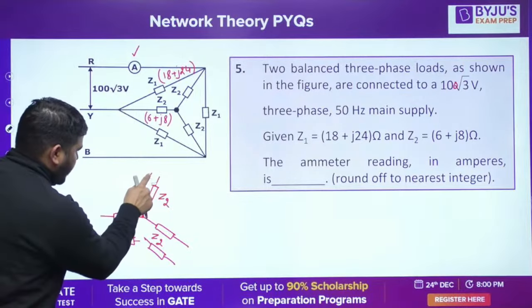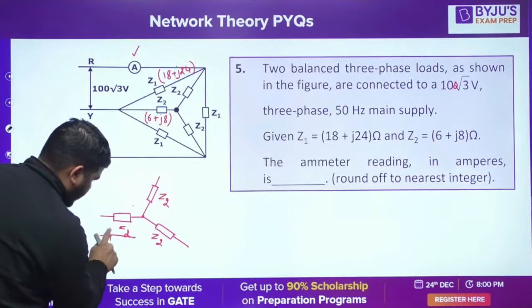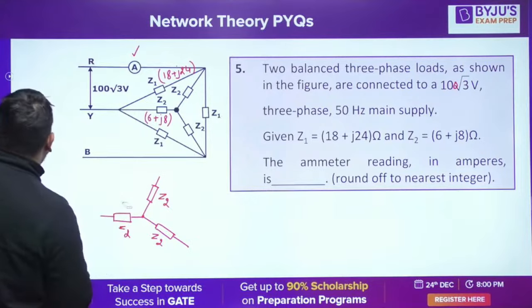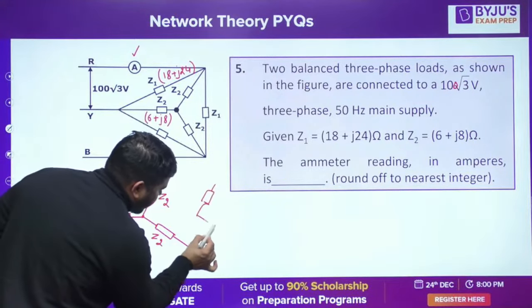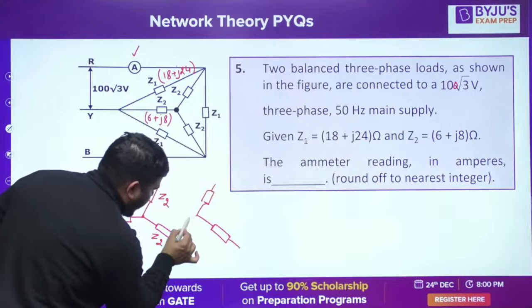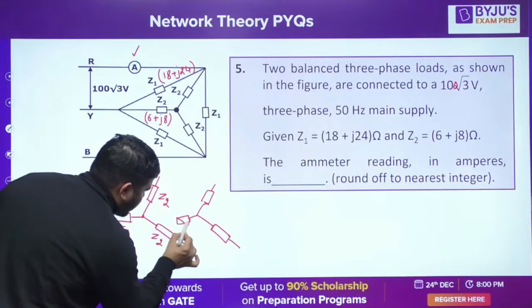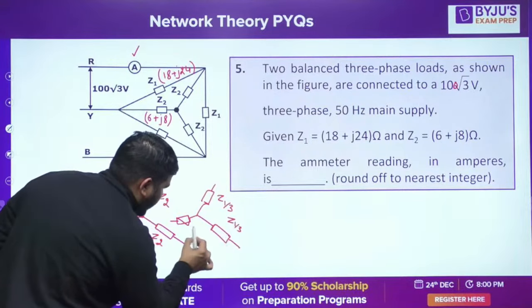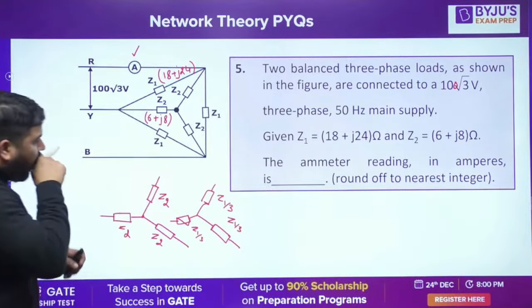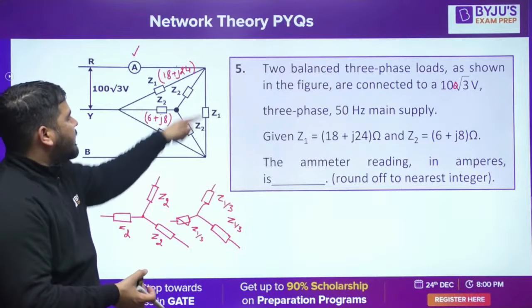Wait a minute, let me draw it at some different position. Okay, so we have Z1 by 3, Z1 by 3 and Z1 by 3. This delta is converted into star.